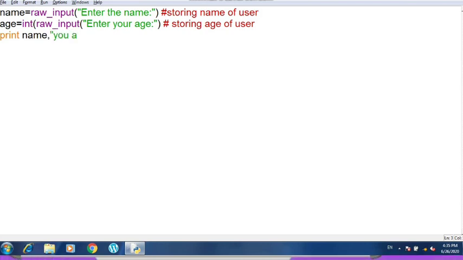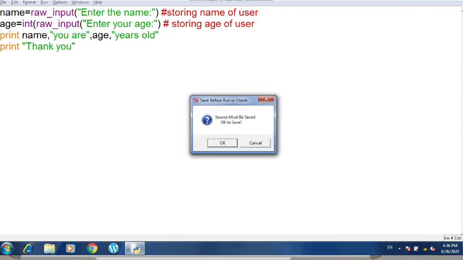you are, then I am going to combine it with age. So it will be printed like, suppose someone has entered Ram, so Ram you are, and the age of Ram, and then I am writing here years old. And suppose again, let me write here print thank you. Okay, so let us execute this program now.